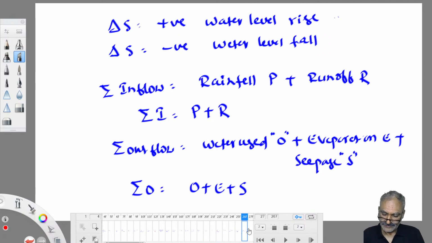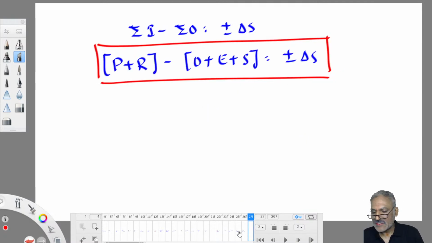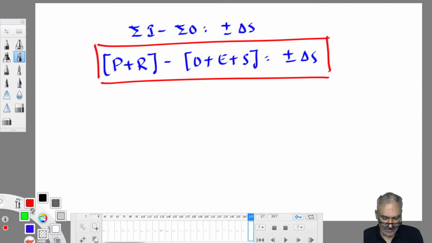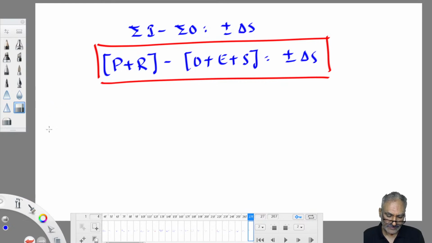Clear now? Shall we go ahead with solving problems? Are you ready? Okay. From this topic only they are asking questions in the GATE exam. The water budget method is very popular. Let us try one question. Example 4.